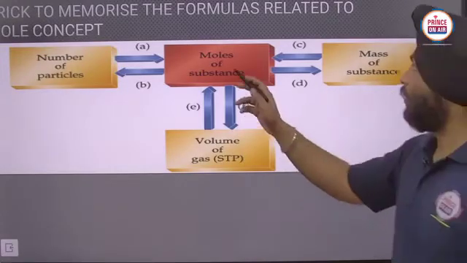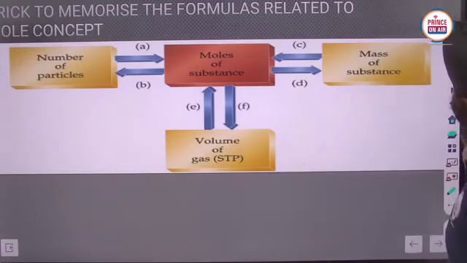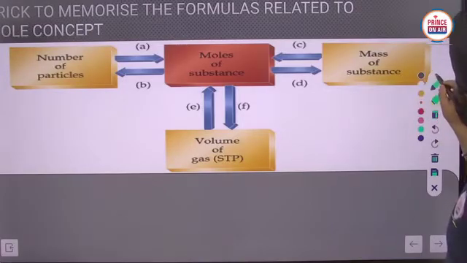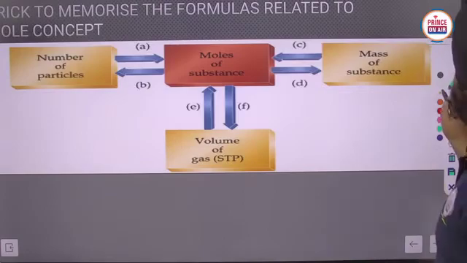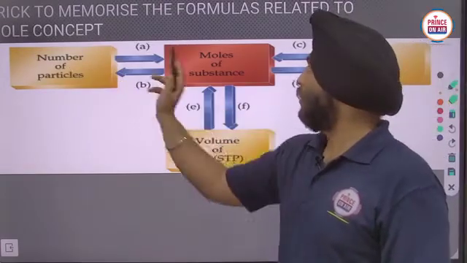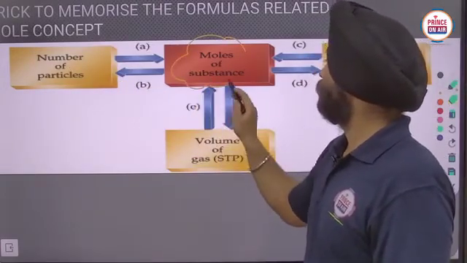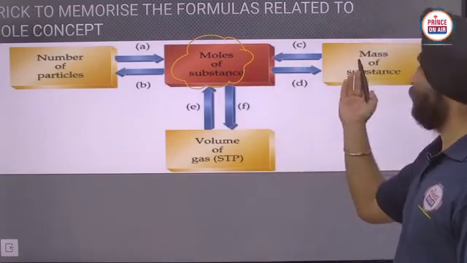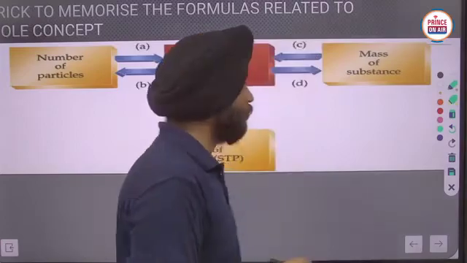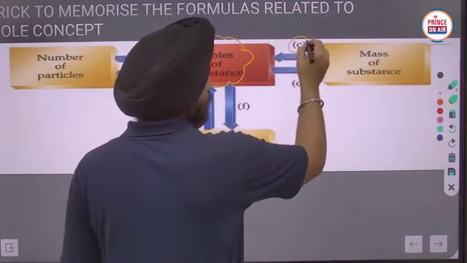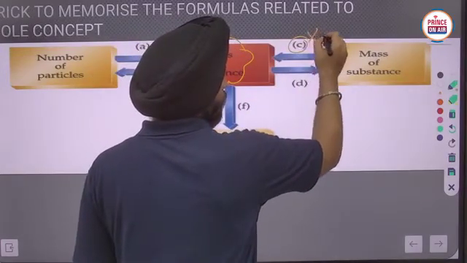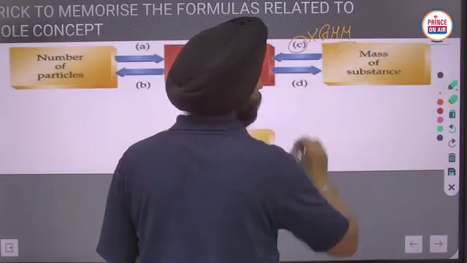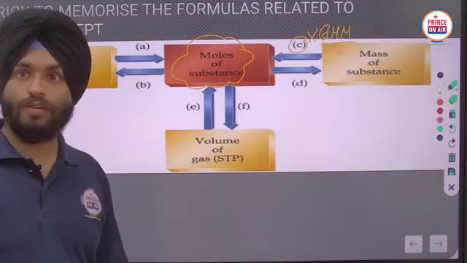Here, if you have the value of the number of moles, and you want to calculate the mass of that substance, what you have to do is multiply by the gram molar mass of the substance.